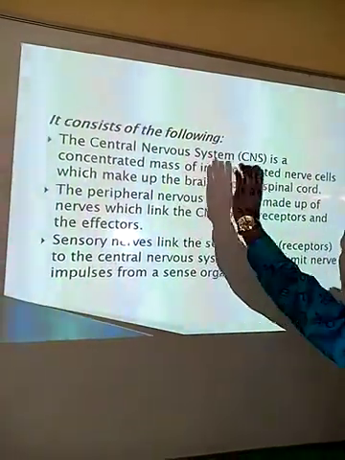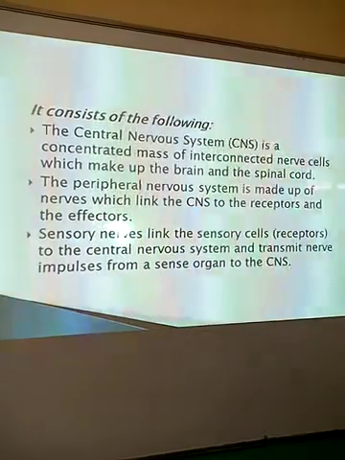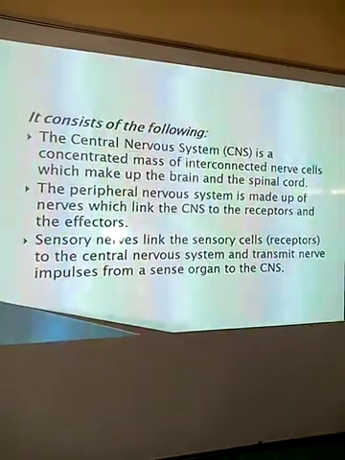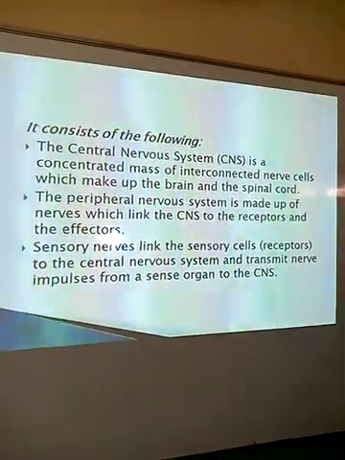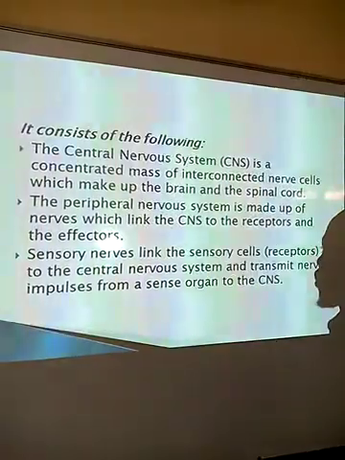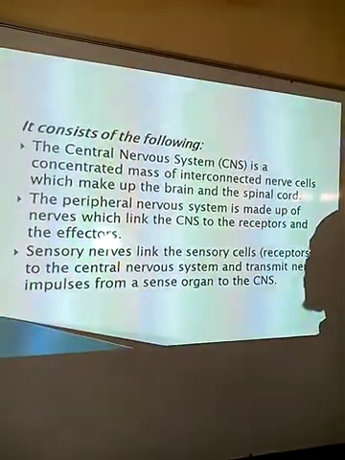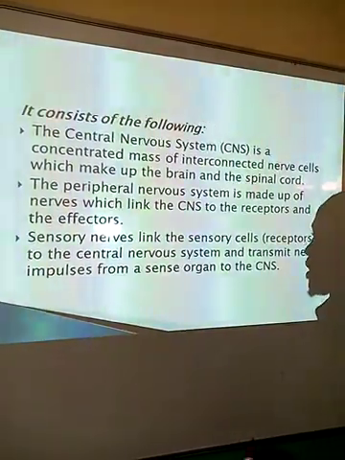These two parts here, the brain is the center for coordination. And majorly we are going to see the part of the brain that coordinates a lot of activities of the nervous system, that is the hypothalamus part of the brain. Then we also have the spinal cord that works in conjunction with the brain to bring about a communication system or network in the body.